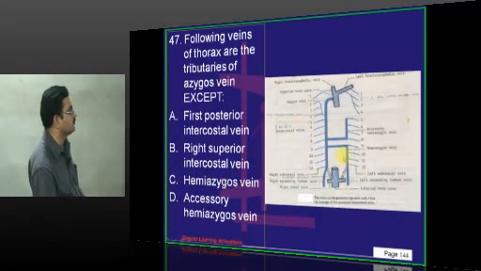Hemiazygos vein is a tributary, so that is being formed on the left side. Then accessory hemiazygos vein is a tributary. So what is not a tributary is first posterior intercostal vein, which is draining directly into right brachiocephalic vein. Similarly, on the left side, it drains directly into left brachiocephalic vein. This is the left superior intercostal vein, which is draining into left brachiocephalic. So answer is A.